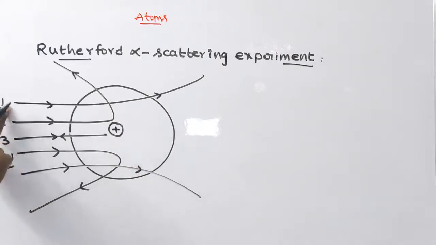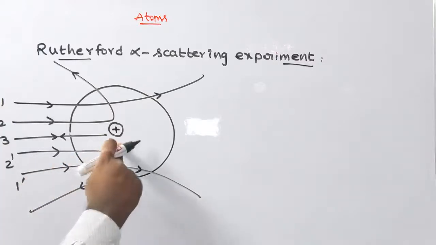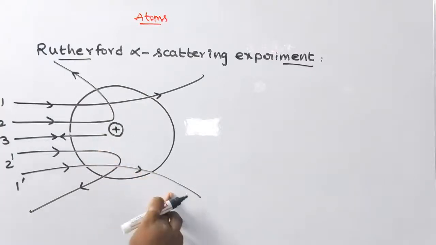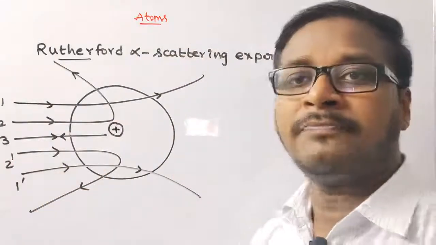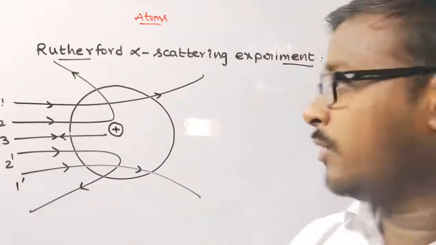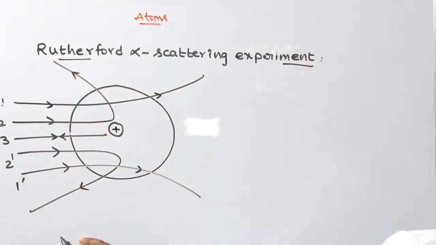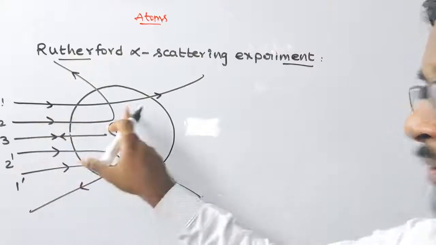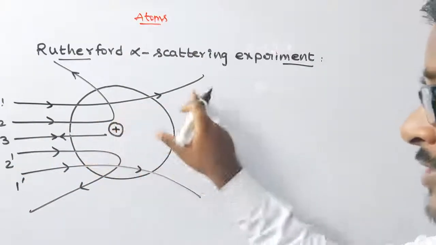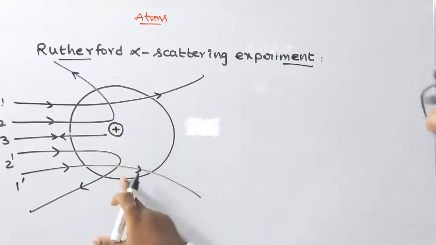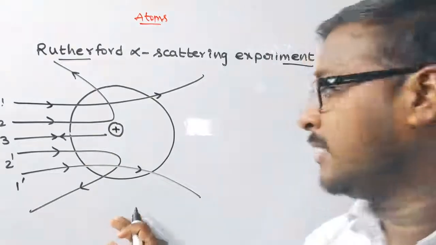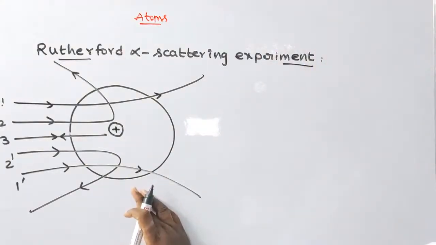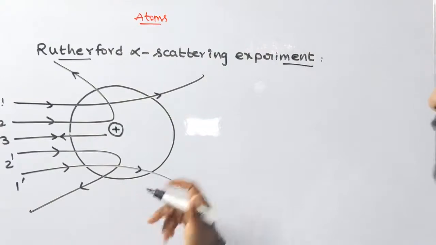The alpha particles 1 and 1 dash, which pass through the atom at large distances from the nucleus, experience a small electrostatic force of repulsion and undergo a small deflection.